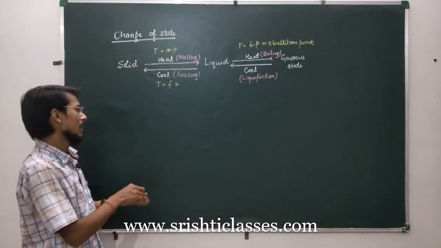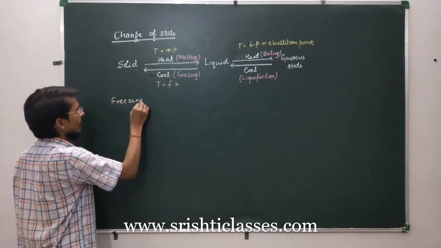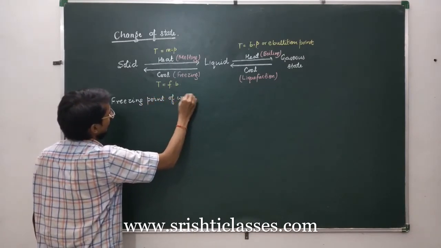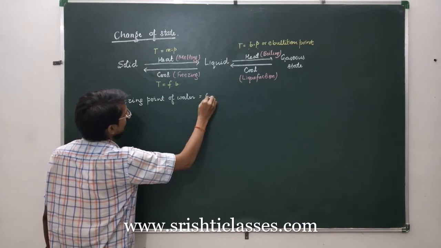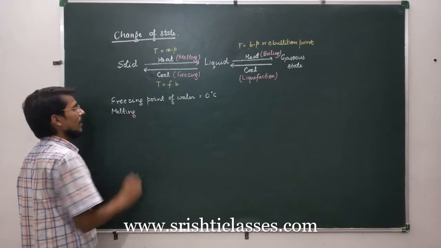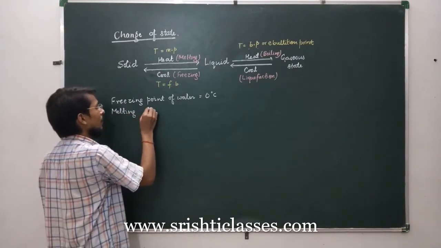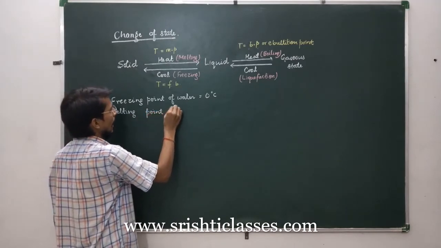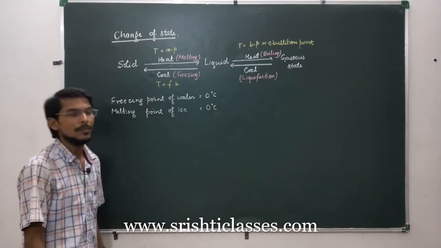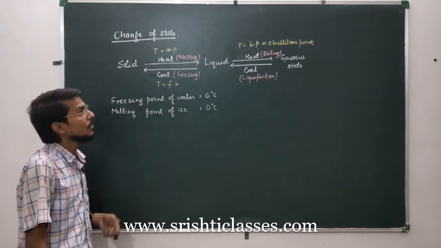For example, freezing point of water is equal to 0 degree Celsius, and melting point of ice, because if you are saying melting, then solid is going to melt. So we will write melting point of ice is equal to 0 degree Celsius. So you should not confuse, both the temperature values are the same, but they denote different phenomena.